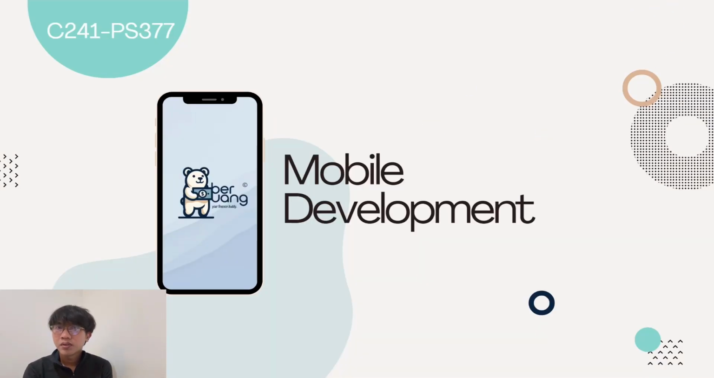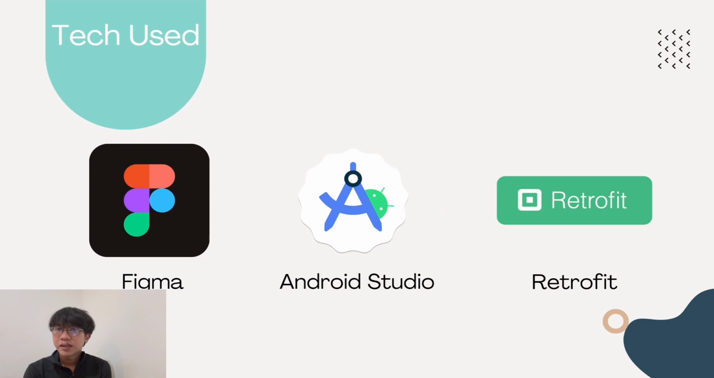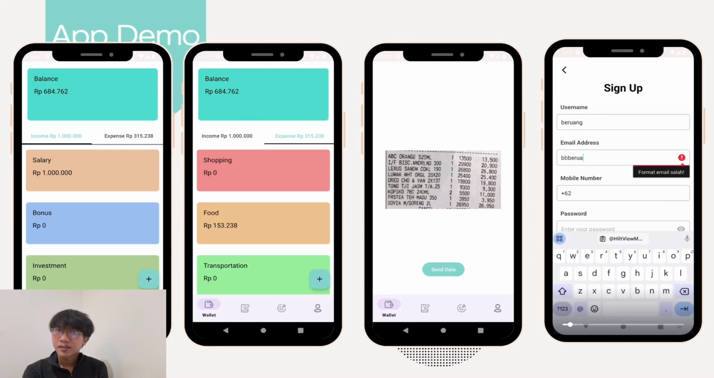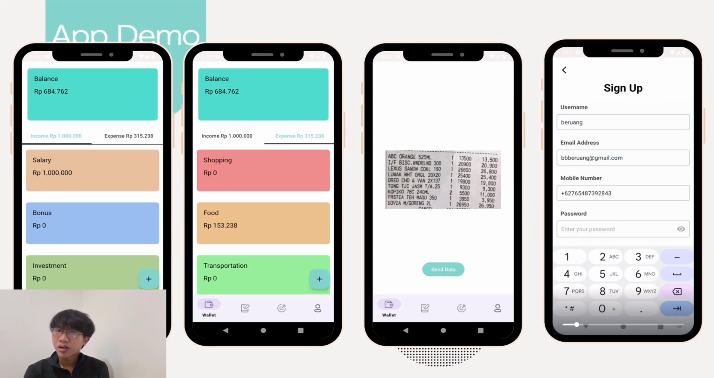So for our mobile development, we use three main tools. First, Figma for creating the design before we slice the UI in Android Studio. Second, Android Studio for developing the application. And then Retrofit for connecting to the API. In the next slide, as shown here, we use Android Studio for slicing the UI and integrating it with the database. And in the next slide, there is a demo of our application.